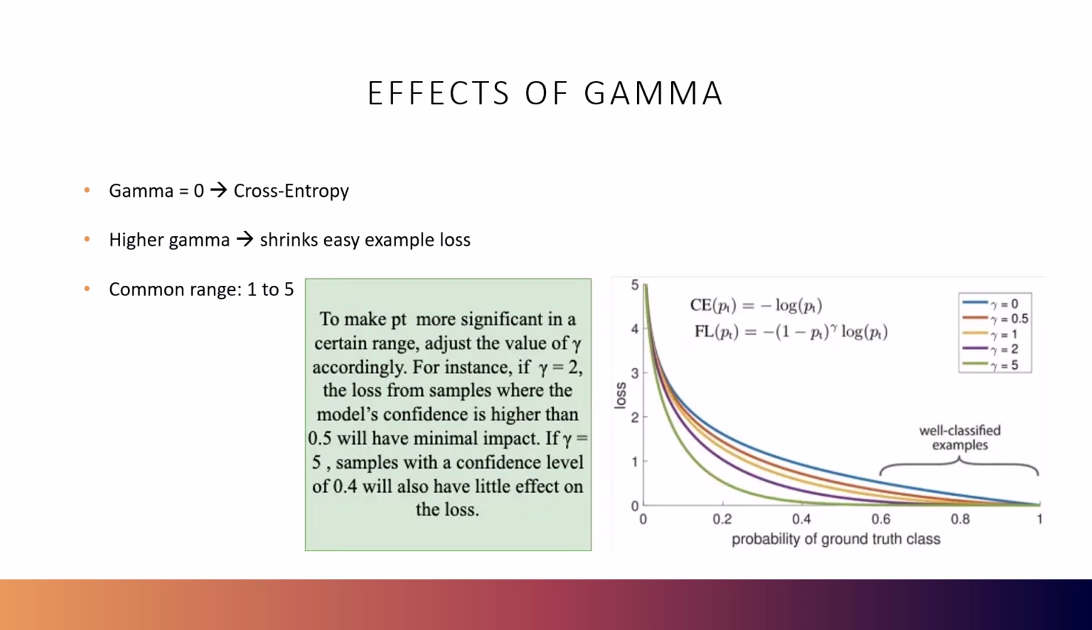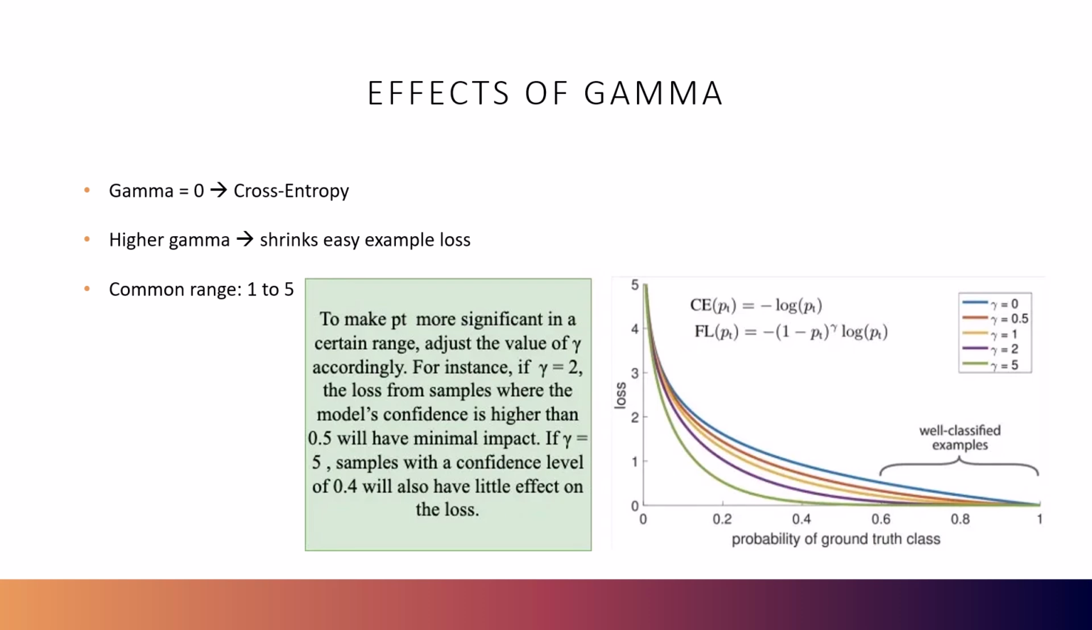In this graph to the right, you see each curve represents a different gamma value. The blue line is a standard CE, standard cross entropy, again, when gamma is 0. It penalizes all mistakes equally. But when we raise gamma, the penalty for well-classified examples drops.